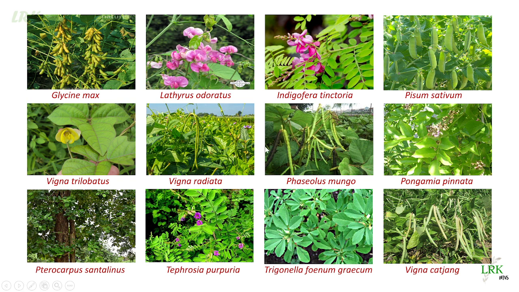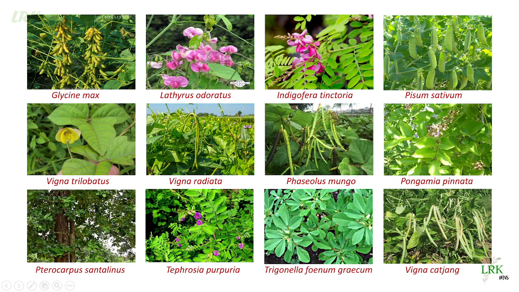Then Phaseolus mungo, we call it Minumulu. In Hindi it is called Urad dal, and in English its common name is black gram. This is Pongamia pinnata. We call it Kanuga, and in Hindi it is Karanj. In English it is Indian beech.